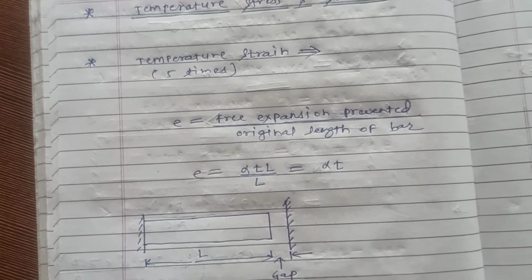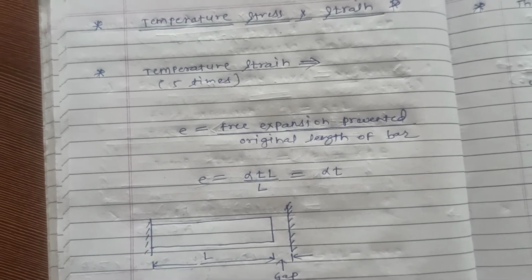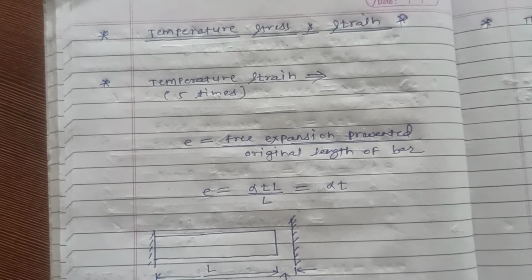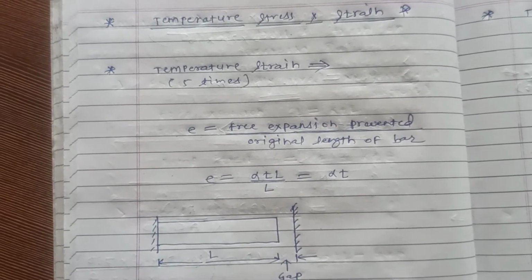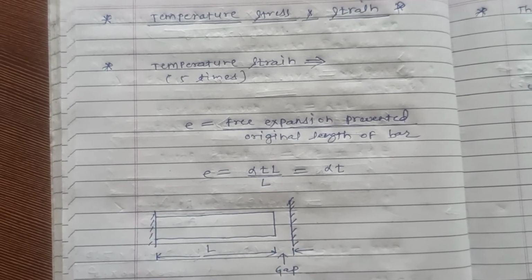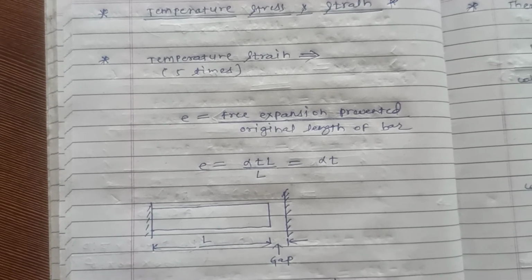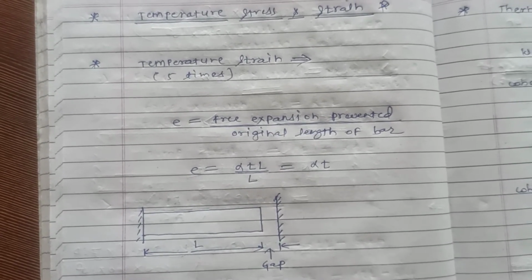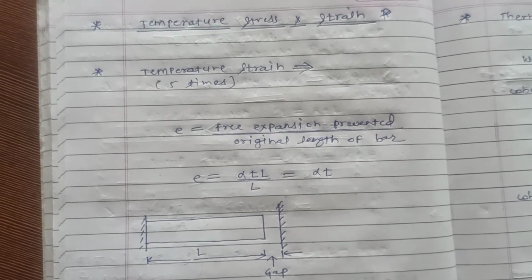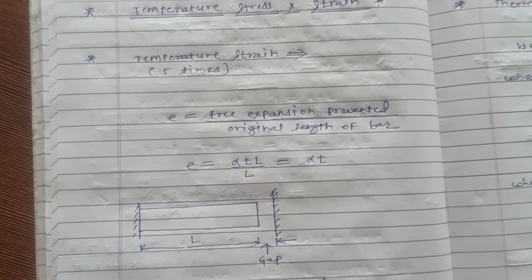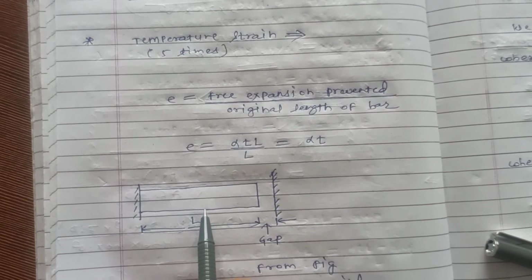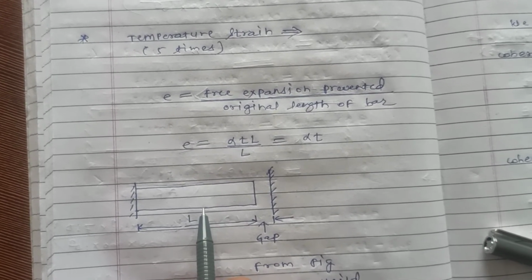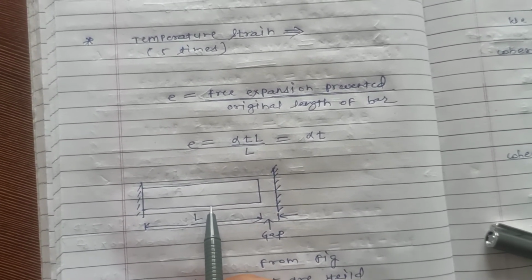Hello everyone. We will study our next point, that is temperature, stress and strain. First of all we will see what is meant by temperature, stress and strain. When the temperature in any body rises or falls, there will be an expansion or contraction in the member. For example, this is the member. If the temperature is rising or falling in this member, then there is an expansion or contraction in this member.